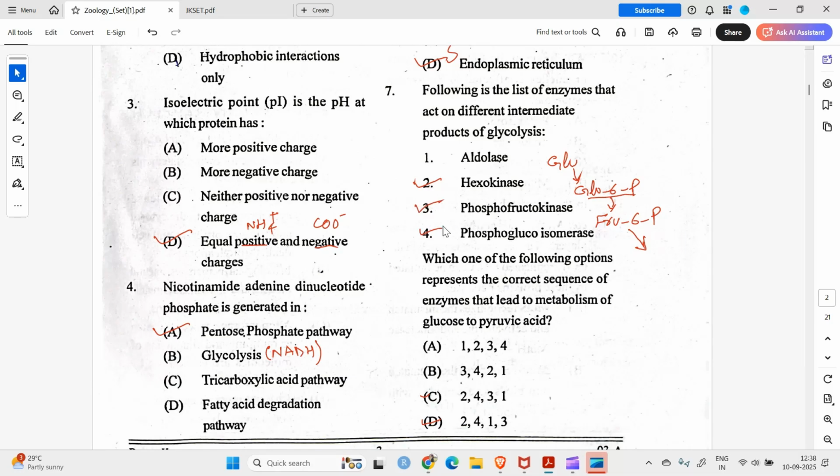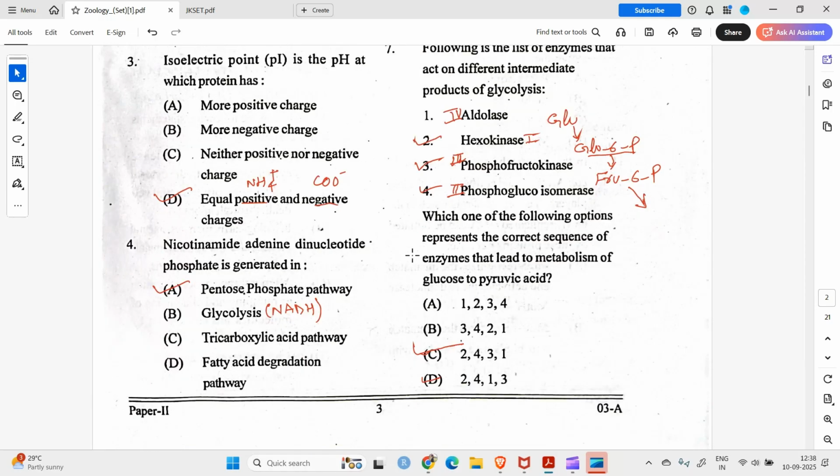phosphofructokinase. Okay, hexokinase is the first. Second is this. This is third, and finally we have this. So we have 2 4 3 1. So option C is the correct answer.